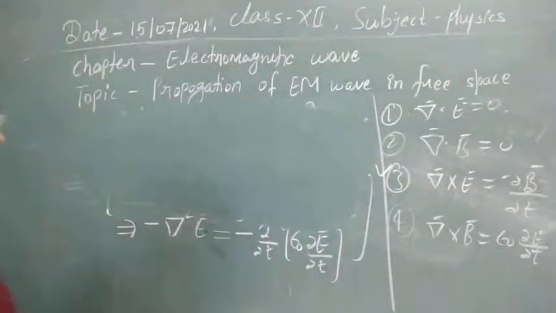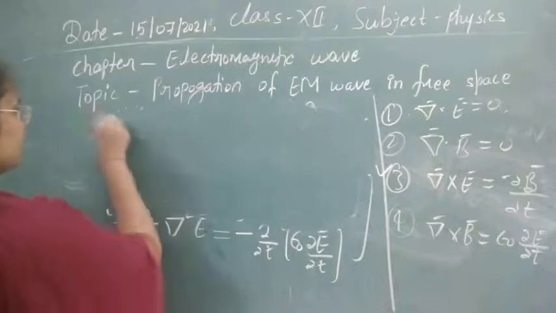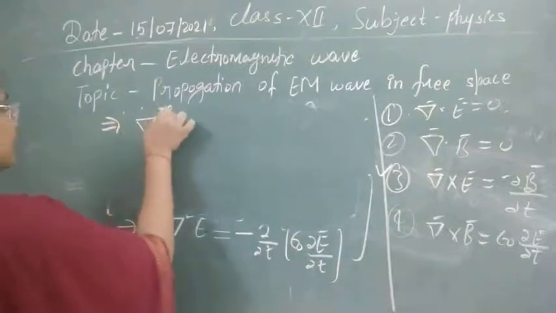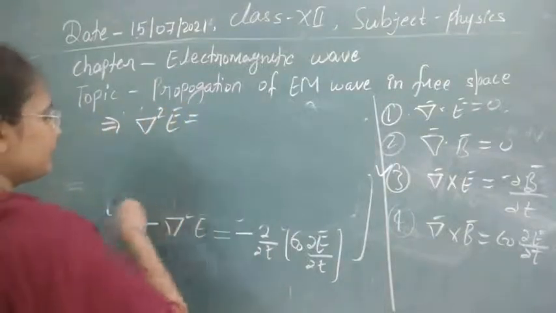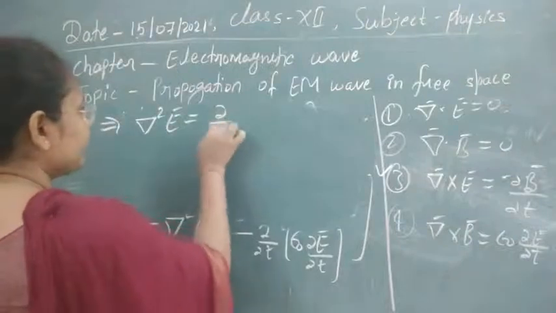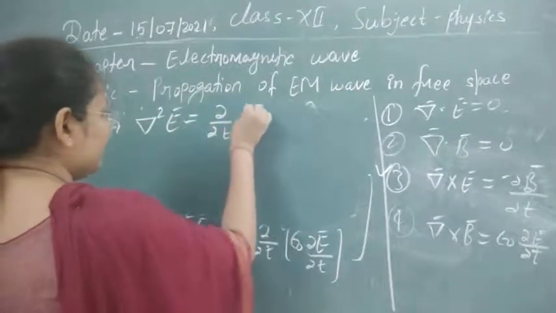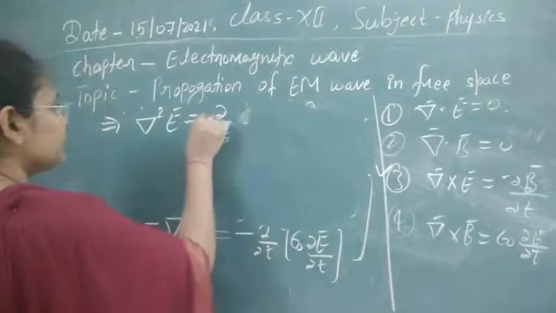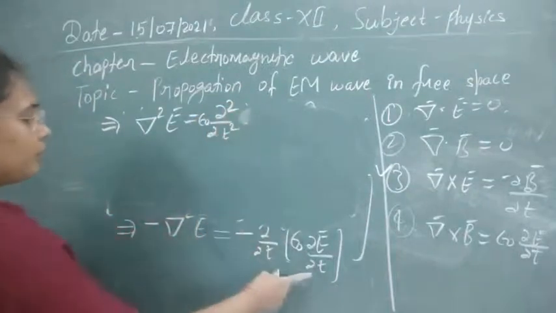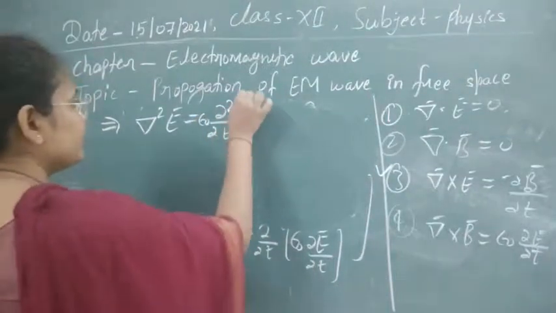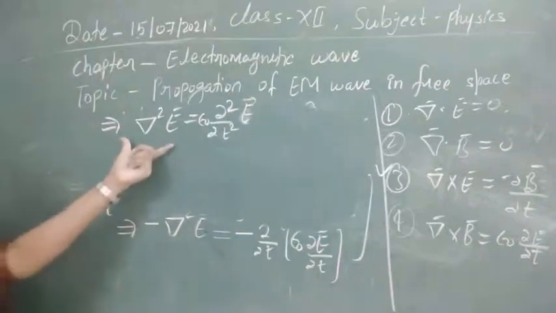In this final equation, you can take the minus sign and write it this way: del square E equals derivative T of epsilon 0, that is deva 2 of deva T2. So now this is the equation.